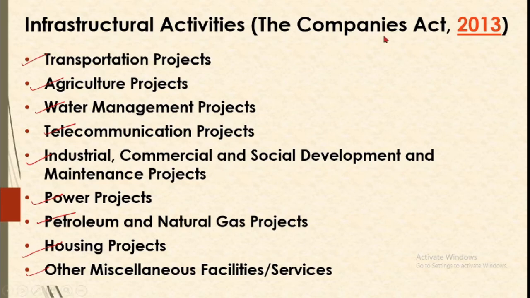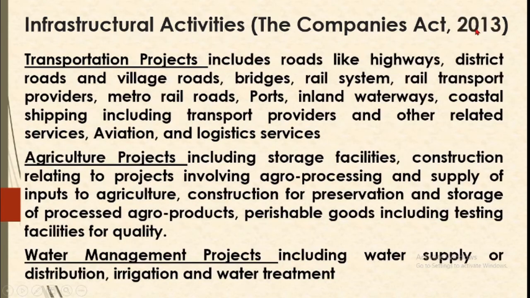Now, these are just the main terms given, but what all is included within this? When we say a transportation project, then what is included therein? A transportation project includes projects like roads, highways, construction, district roads, village roads, bridge, rail system, rail transport, metro rails, and then ports, then waterways, including coastal shipping projects, and transport providers and other related services like aviation and logistical services. So transportation includes all types of project plus other related services.